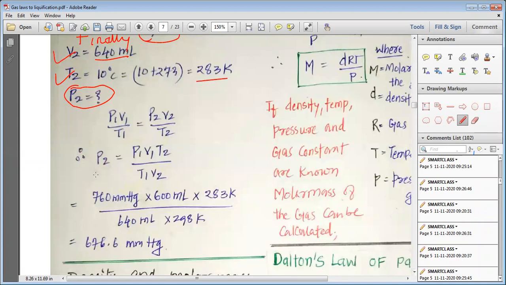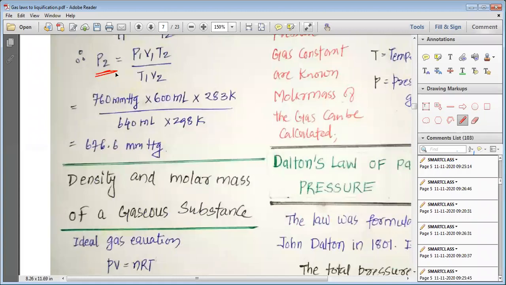So using the combined gas law, we can write P1V1/T1 is equal to P2V2/T2, and therefore P2 is equal to P1V1T2 divided by T1V2. Using this equation, for P1 we put the value 760 mm of Hg, for V1 we write 600 ml, for T2 we write 283 Kelvin, for T1 we write 298 Kelvin, and for V2 we write 640 ml. By solving this, we find 676.6 mm Hg. That is the final pressure.